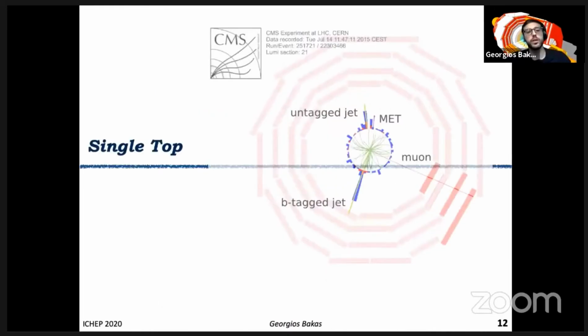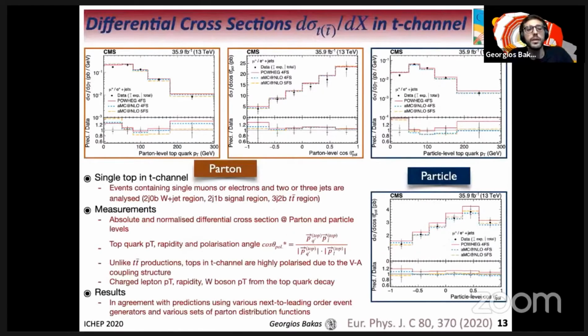This brings me to the end of the top ttbar pair differential cross-sections, and we move on with the single top quark differential cross-section measurements. The first analysis we'll look into studies the top quark in the t-channel. More specifically, the selection consists of events containing single muons or electrons and 2 or 3 jets.